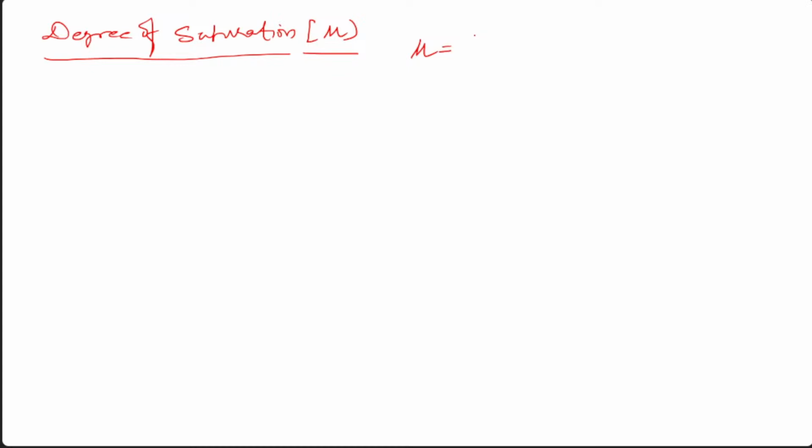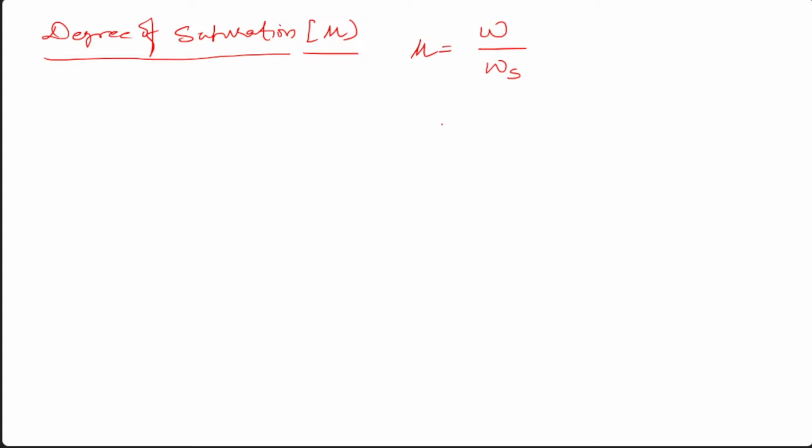Yes, sir. Okay. So next is degree of saturation. Degree of saturation is basically denoted by mu. So what is degree of saturation? Degree of saturation, mu, equals the specific humidity with respect to the specific humidity in the saturation state.